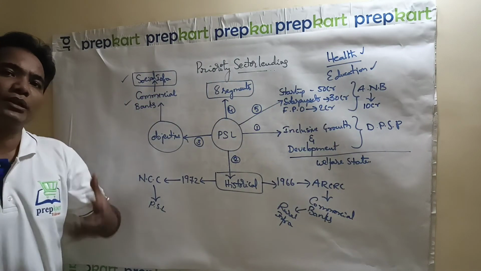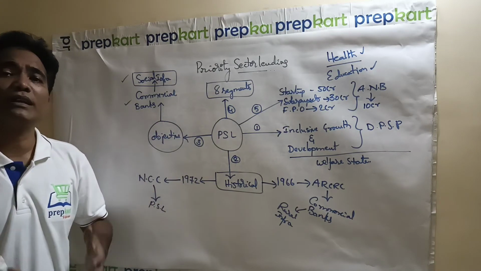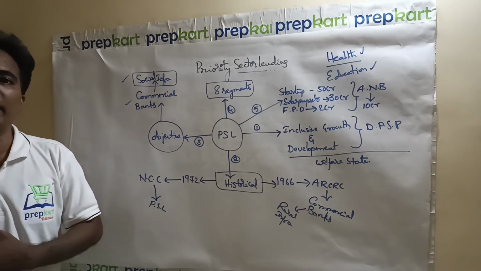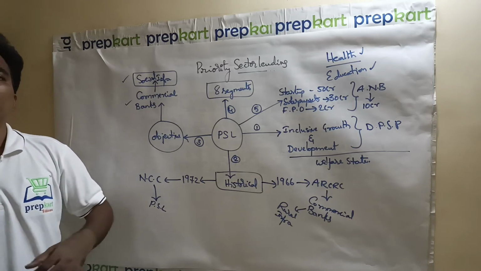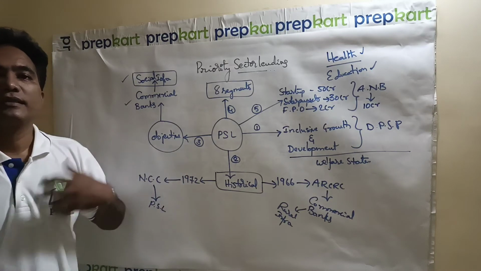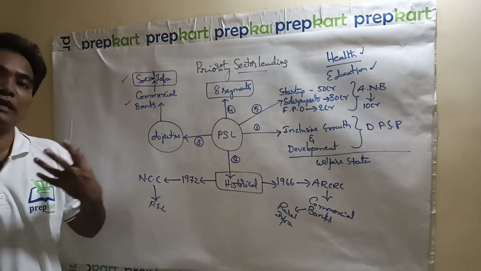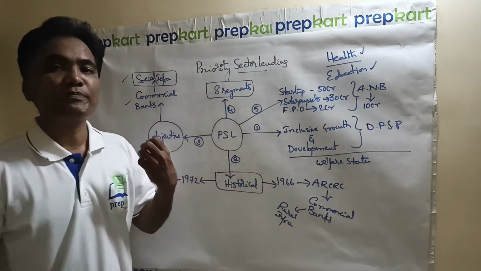And whatever the priority sector lending concept is, it is based on ANBC, adjusted net bank credit. So out of total ANBC, the public sector banks, private sector banks and the foreign banks are supposed to give 40% as PSL. I am repeating the thing.